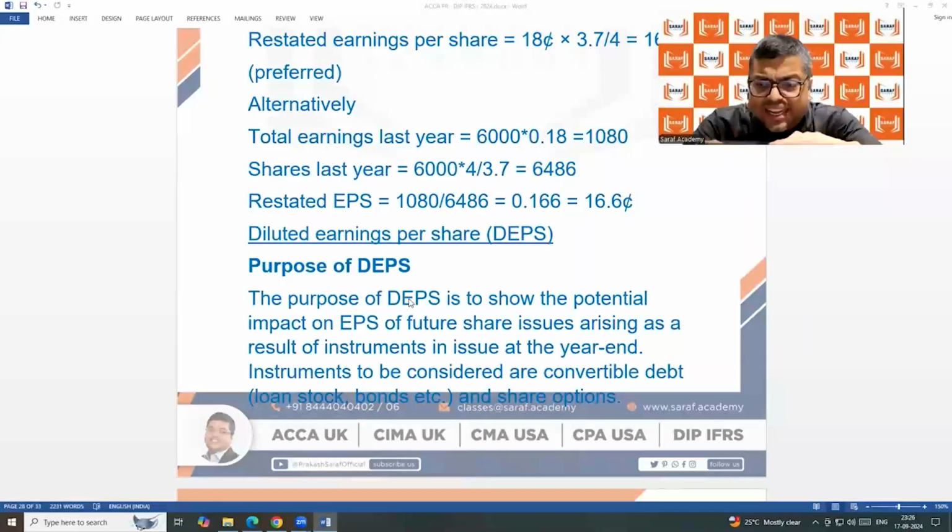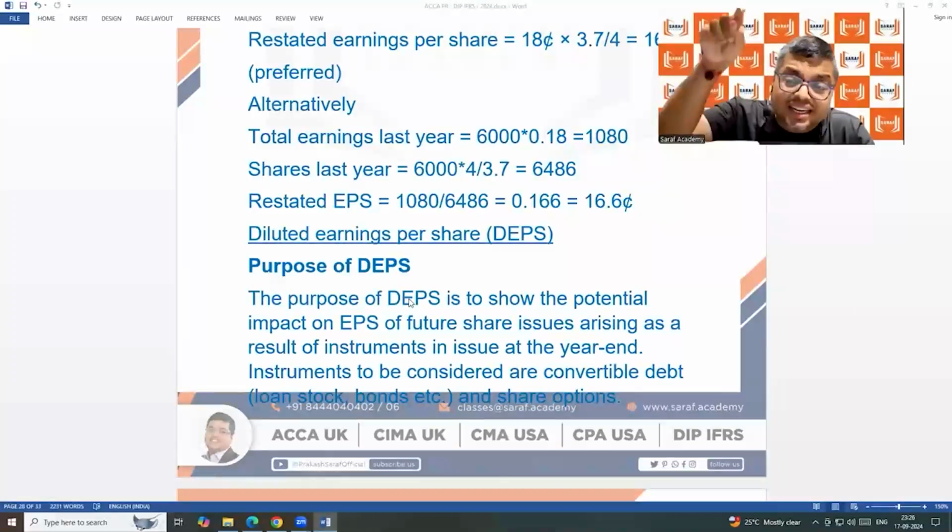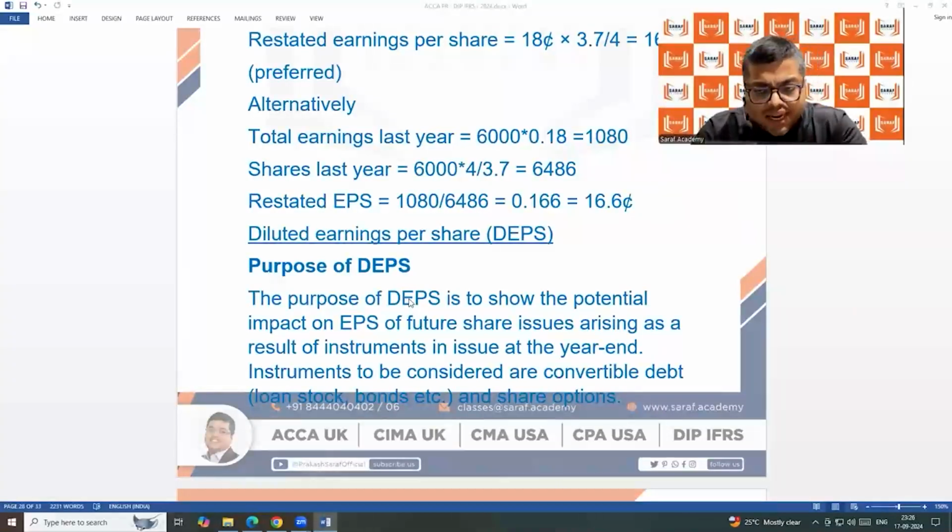But presently it is 1,000 debentures. On the debenture, we are paying interest. The interest is already deducted from the profit. In future, after 2 years, 3 years, 4 years, when the debenture becomes shares, the denominator of 10,000 shares is increasing, but in the numerator, the interest will not be there. The interest which we are paying, in future, will not be there. So in the numerator also, the profit will increase because of no interest.